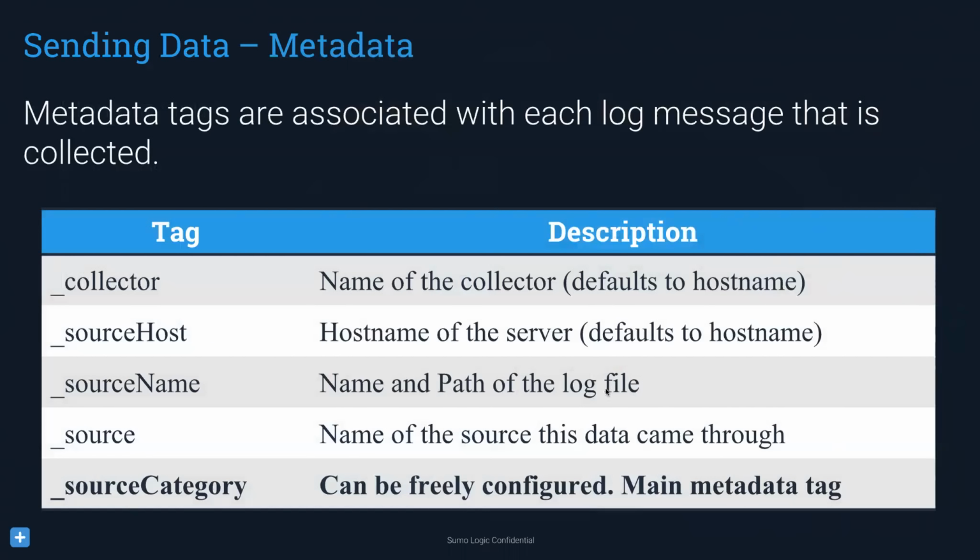And then finally, there's going to be a source category, and this is what we're going to recommend be used, and is going to be freely configured, which is really where it's going to help. We'll go ahead and take a look at some source categories in just a few moments in the demo. But the way it's going to be used is to identify that data. And by providing a good naming convention, it's going to make it really easy for your users to locate their data. So rather than looking for data on system 2849, they could go ahead and look specifically for production Apache data, for example. And we'll use that Apache example throughout the rest of today, so that's why I bring it up now.